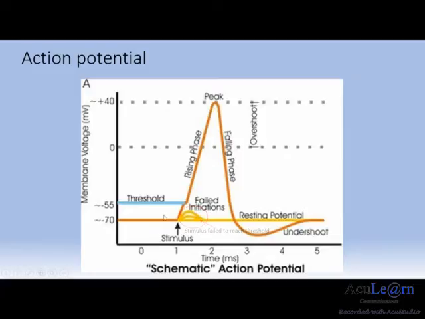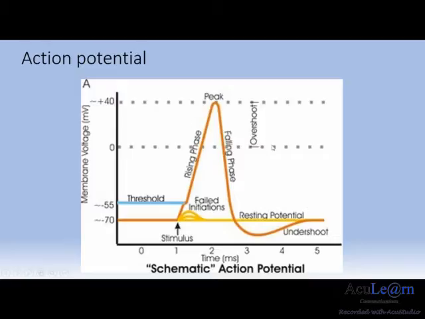However, when threshold is reached, the rising phase quickly follows, after which there is a strong influx of sodium ions flowing into the membrane. The membrane voltage rises rapidly during this period until it reaches the peak, forming the overshoot. At this point, the inside of the membrane is positively charged.